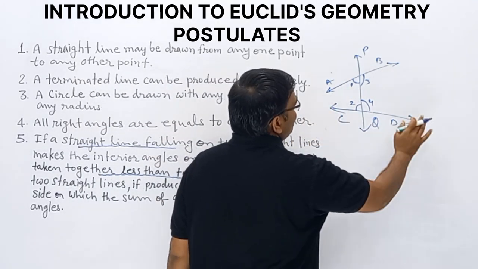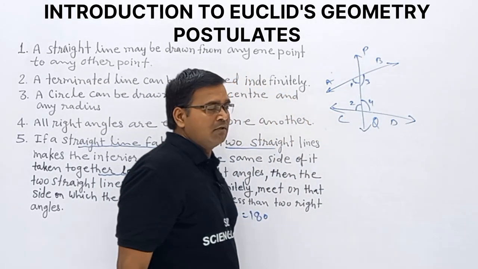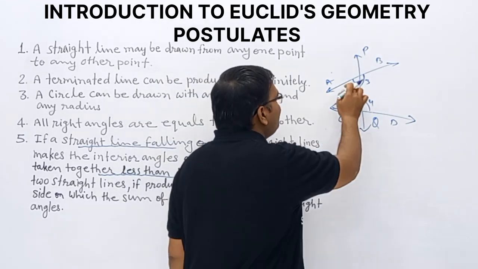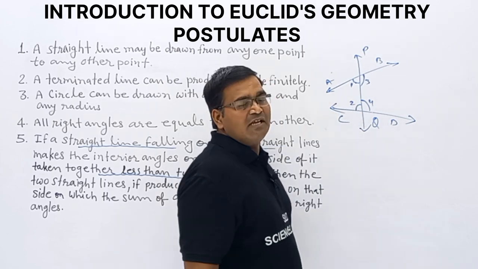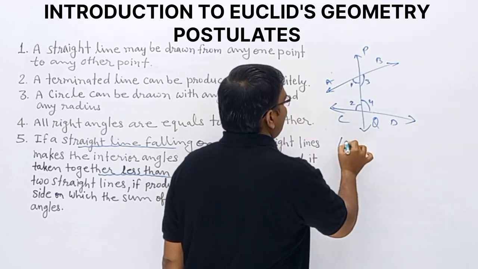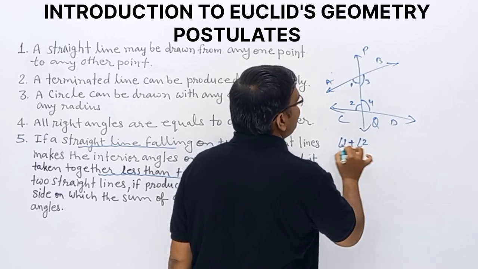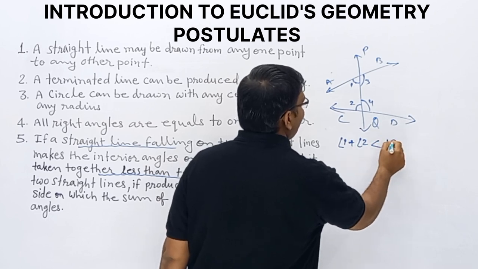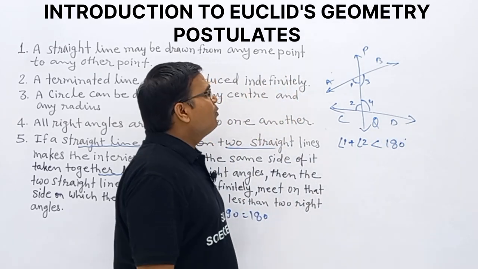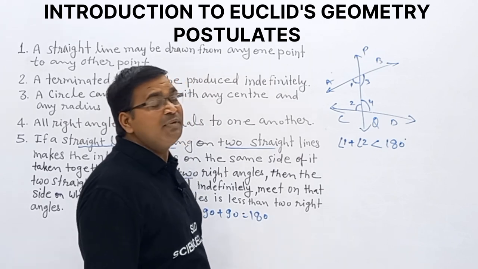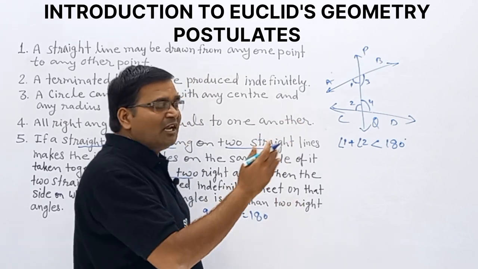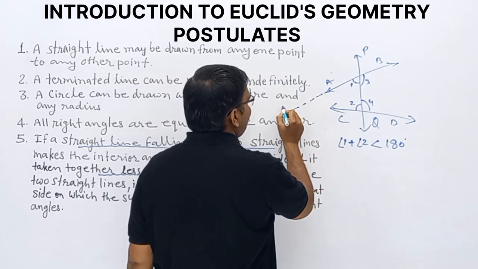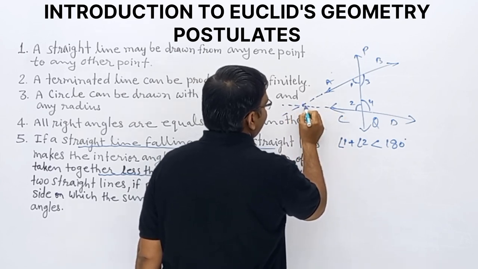We have two straight lines, and one line falling on these two lines, then we get interior angles. The sum of the interior angles on one side, angle 1 plus angle 2, is less than 180 degrees. When these straight lines are produced indefinitely, they meet.